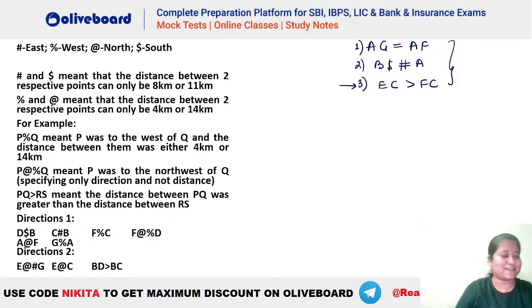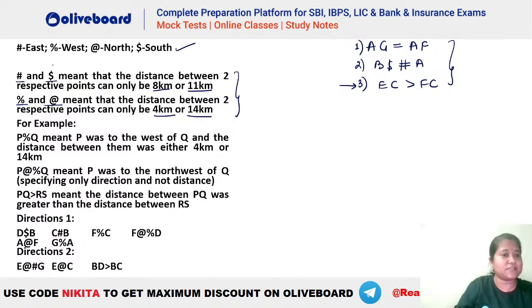अच्छा चलो, let's draw the diagram. ठीक है, let's see what is given here. So again you can see that we have certain codes in here, and then we have been given certain distances as well. मतलब अगर if you use hash or dollar, that means the distance should be either 8 kilometers or 11 kilometers. Similarly, if you are using percentage or at the rate, the distance should be either 4 kilometers or 14 kilometers. ठीक है. So now let's see what is given here.